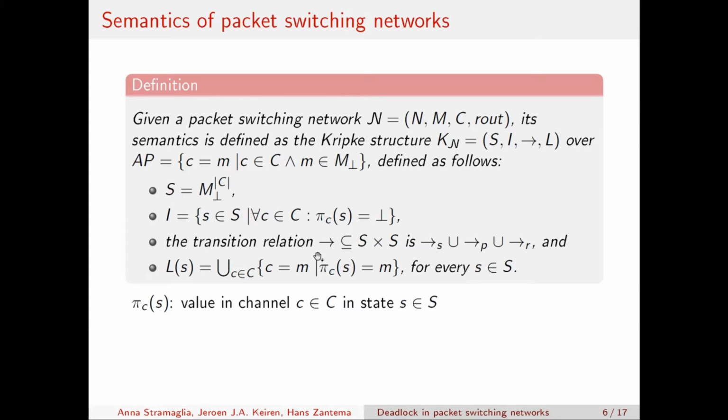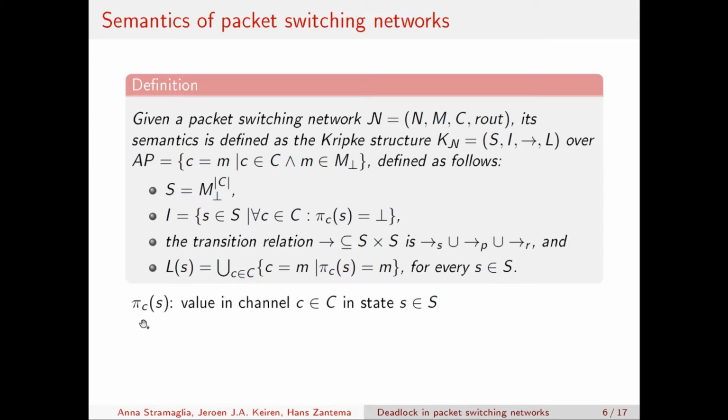Then there is the transition relation, which is the disjoint union of the transitions of type send, process, and receive. As we saw, these are the 3 possible steps in a packet switching network. And then there is the labeling function, which assigns a set of atomic propositions to each state in the set of states.